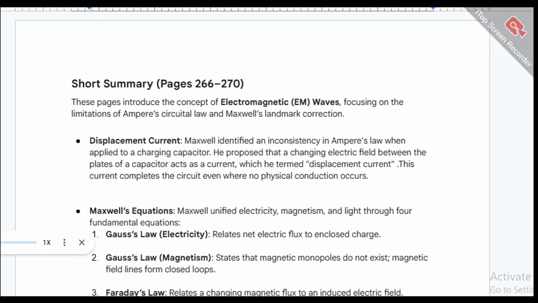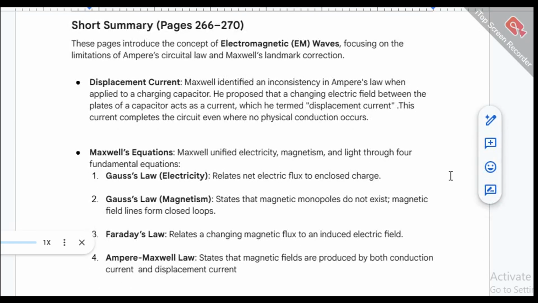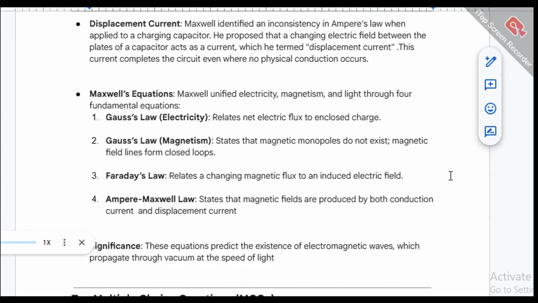Electromagnetic EM waves, focusing on the limitations of Ampere's circuital law and Maxwell's landmark correction. Displacement current: Maxwell identified an inconsistency in Ampere's law when applied to a charging capacitor. He proposed that a changing electric field between the plates of a capacitor acts as a current, which he termed displacement current. This current completes the circuit even where no physical conduction occurs.